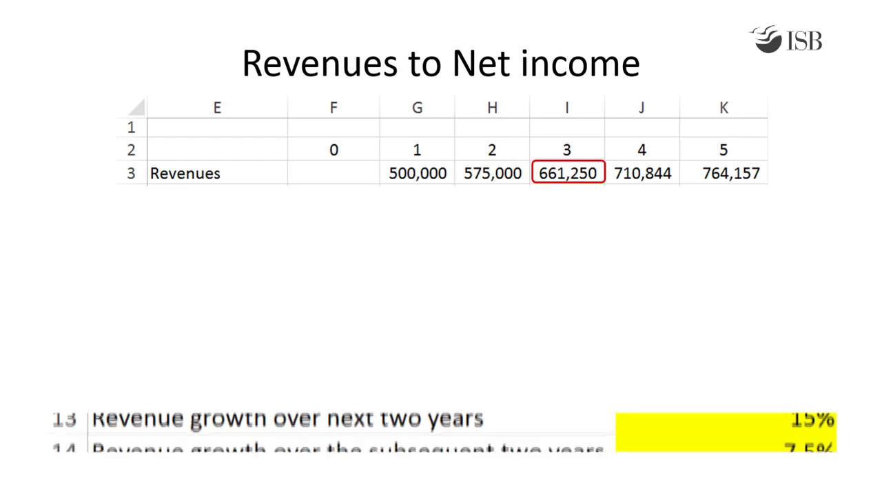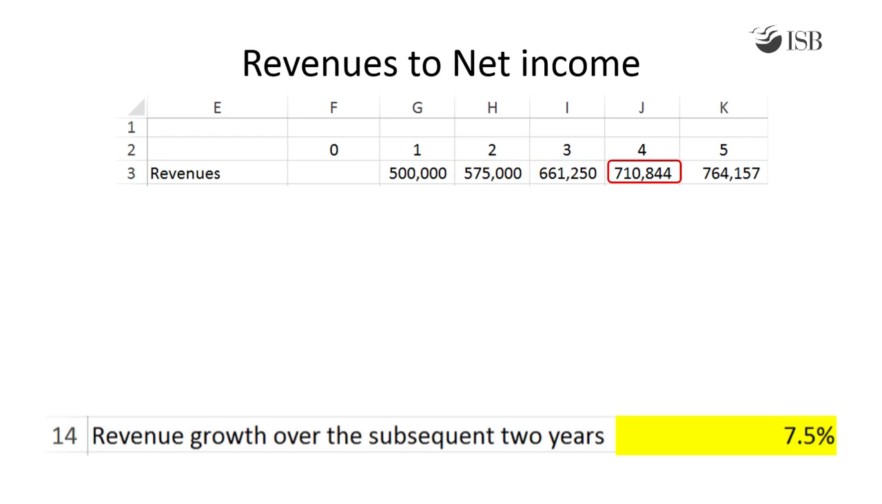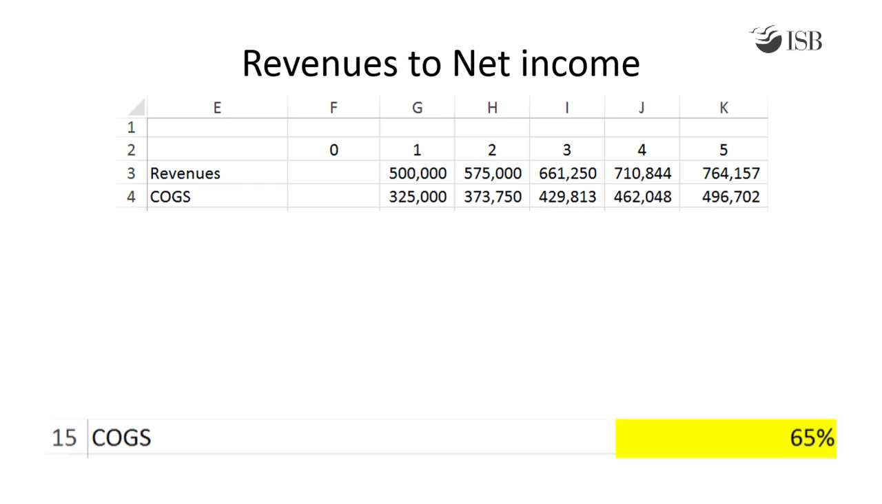Revenues then increase at 7.5% a year over the remaining 2 years to $710,844 and $764,157 respectively. COGS are 65% of revenues in each year. You can see the annual COGS on the spreadsheet.